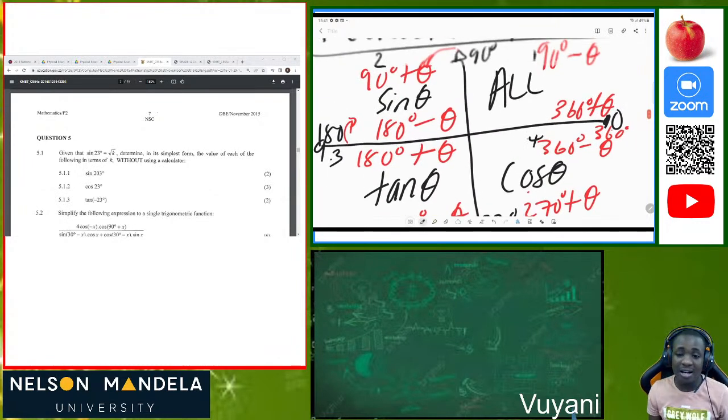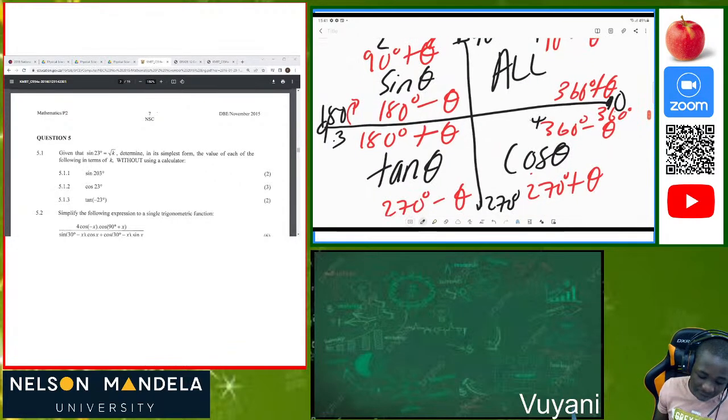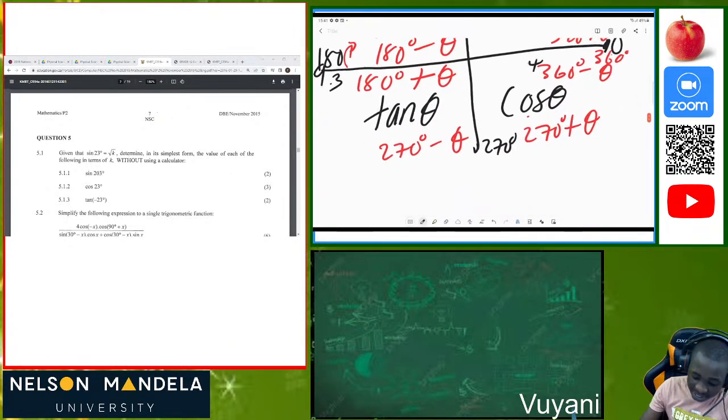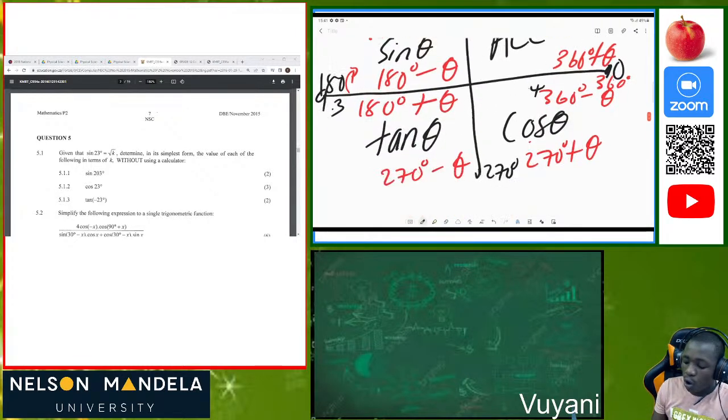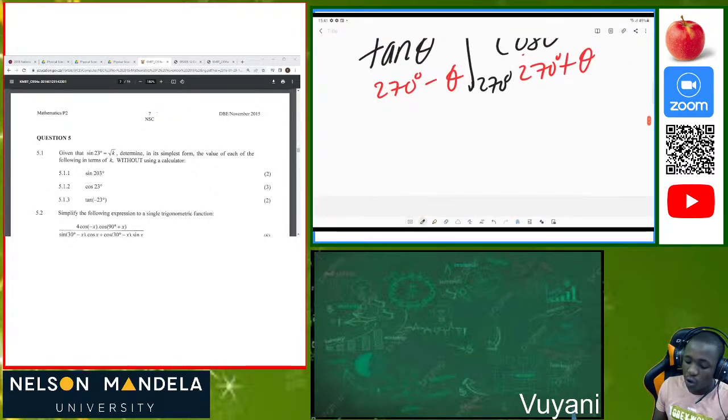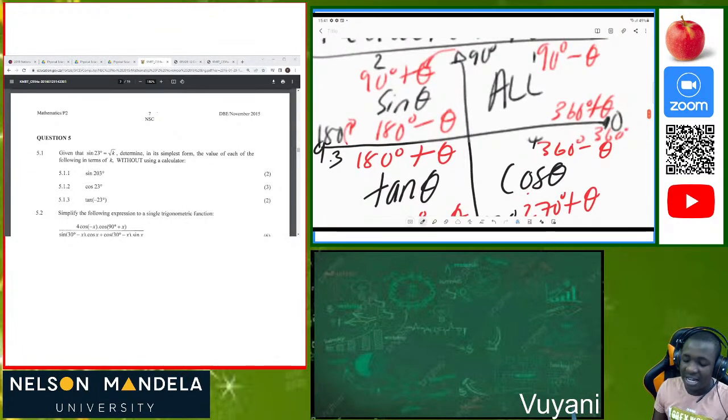So bear in mind that many students always say that all students take coffee. Others say all students take caffeine. It's just different. People memorize this thing in different ways. So it's also essential that you understand that this is your reduction formula. So here, what you have to understand is that in the first quadrant, all the trig ratios are positive. So all of them, if you are given sine 90 degrees minus something, tan 90 degrees minus something, know that this is in the first quadrant.